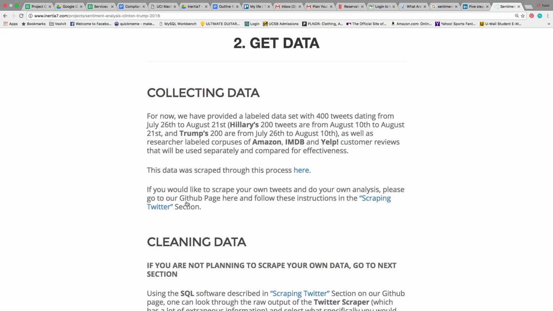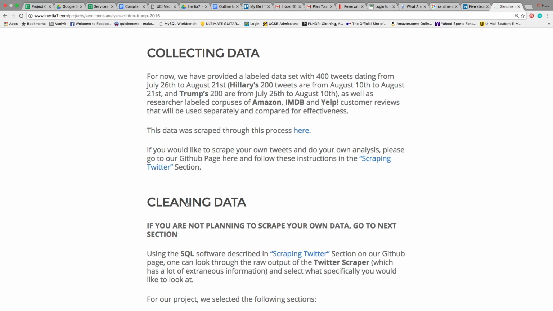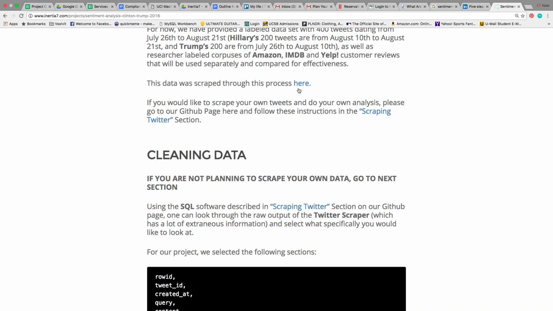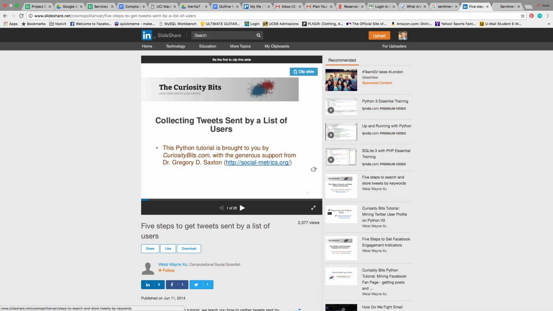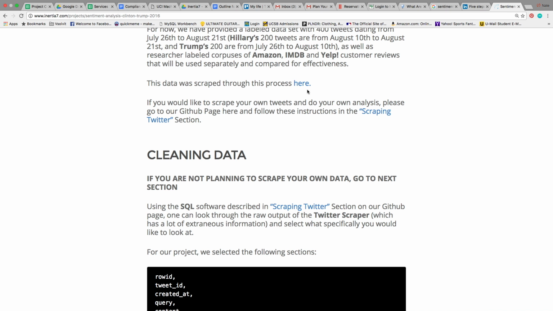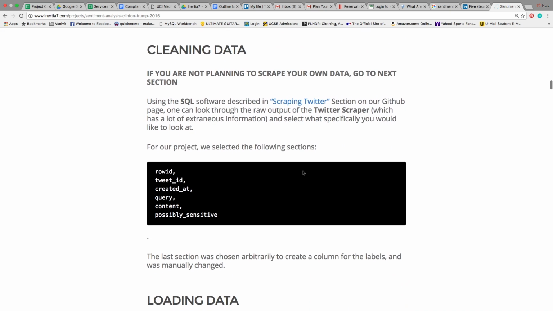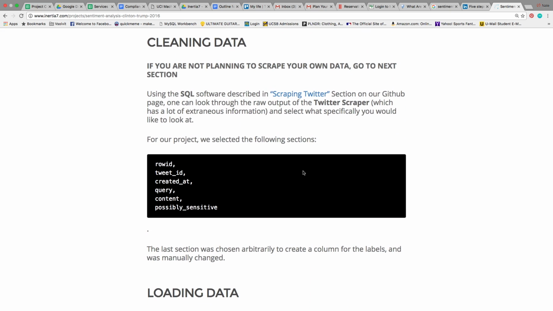Now we have provided a labeled data set with 400 tweets dating from those dates as you see above, and then we have some researcher labeled corpuses that I will train later. And the data was scraped through the process here, which I believe, yep, it's this link. So if you want to click right here, it'll take you there and you'll figure out how to scrape it.